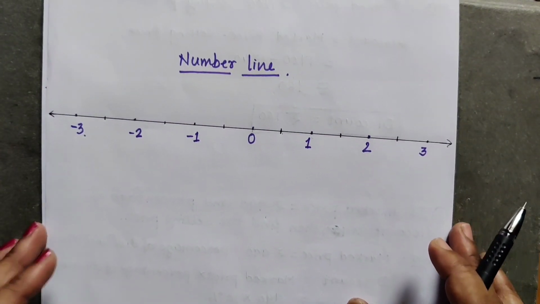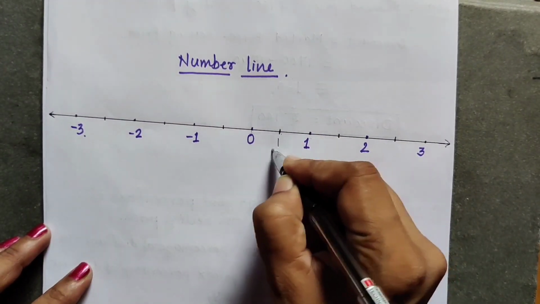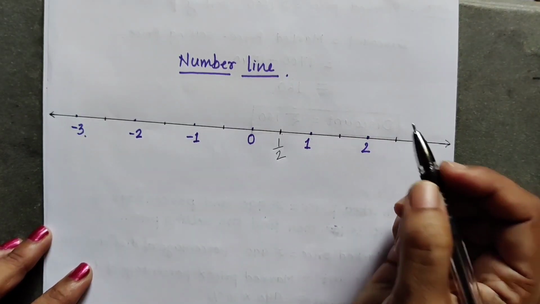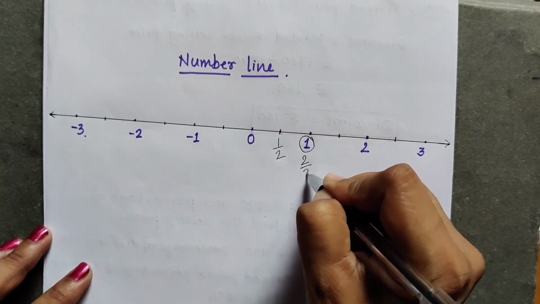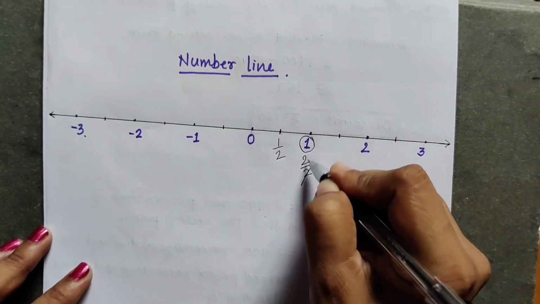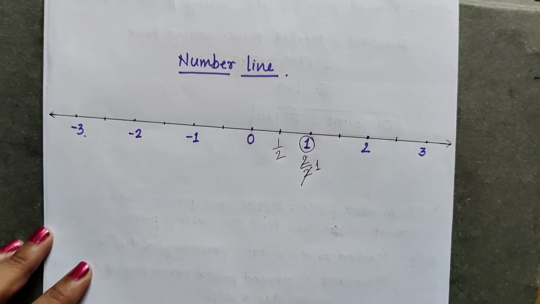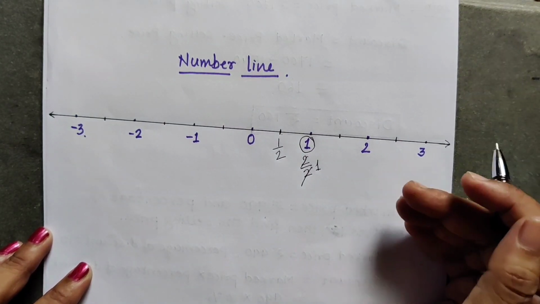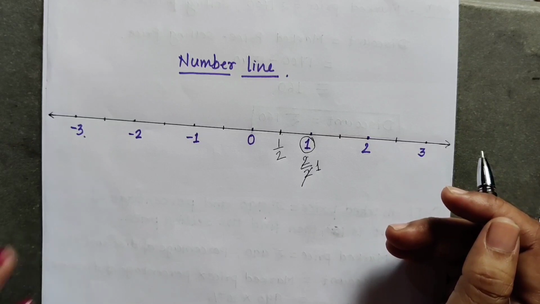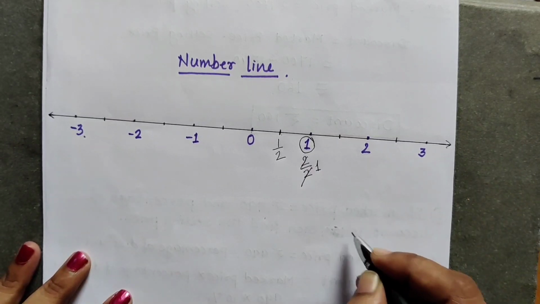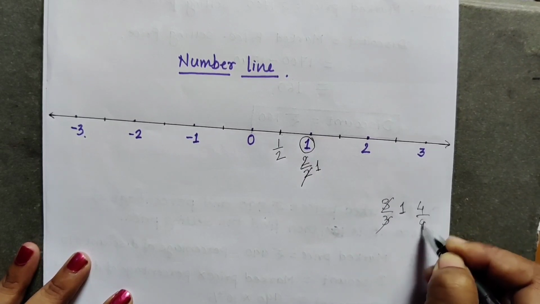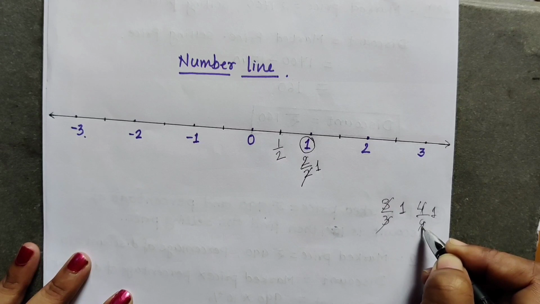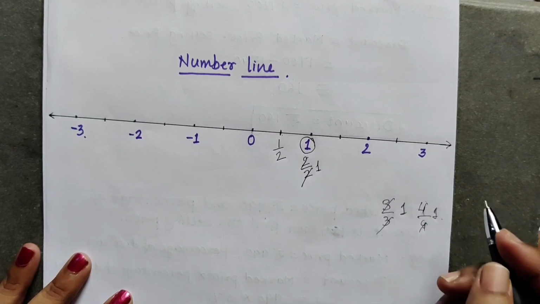Now as I have divided into 2 equal parts, after 0, the first point is 1/2. The second point, which I already have written as 1, is 2/2. And 2/2 is nothing but 1. 2 ones are 2. So 2/2 is 1, 3/3 is 1, 4/4 is 1, 5/5 is 1. Correct? 3/3 is also 1, 3 ones are 3. 4/4 is also 1. When the same number is there in the numerator and denominator, the answer is 1.